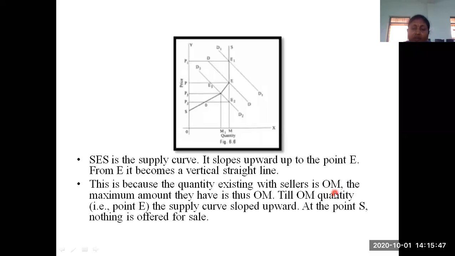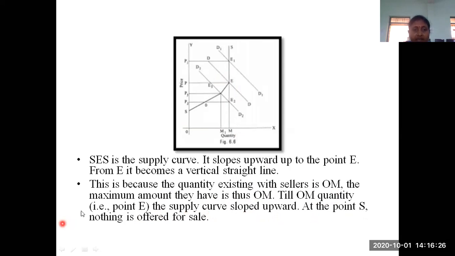In the very short period, as I have explained, we are not going to increase the supply of the good. The supply of the good is constant only, because within two to three days we cannot increase the supply of any commodity. So the supply of the good is constant, that is, OM only. The maximum quantity of goods available with us is OM only. So till OM quantity, what is the point here? E. Up to E only, the supply curve slopes upward.